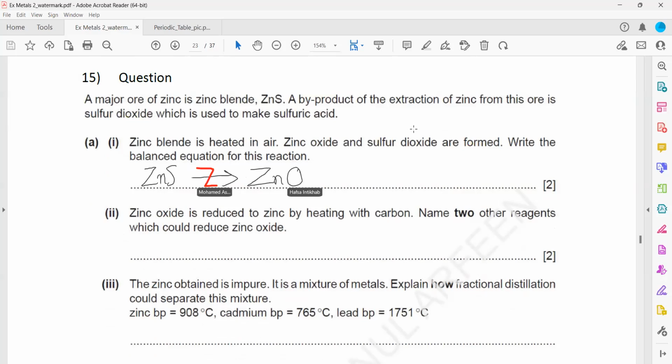Zinc sulfide plus oxygen gives zinc oxide plus sulfur dioxide, because it's roasted in air. And the equation must be balanced as well. One mark is for writing the equation, one mark is for the balancing. So we start balancing. You can memorize this because it is always a fixed 2, 3, 2, 2.